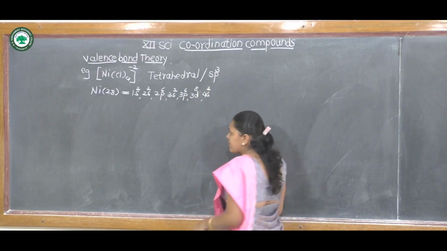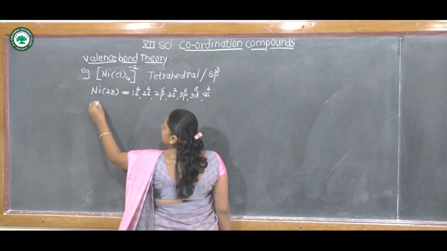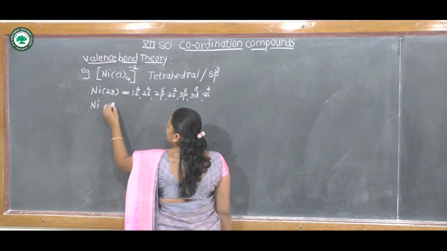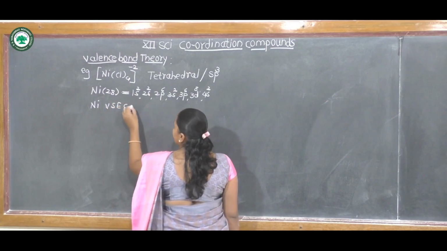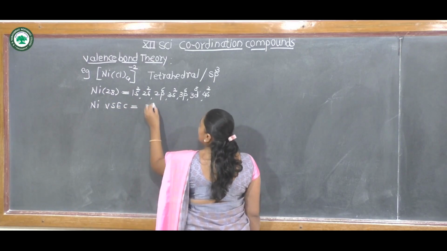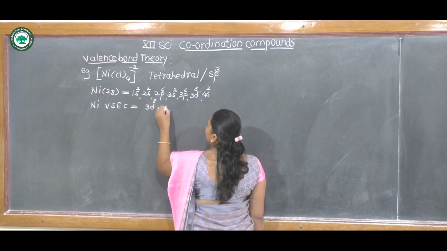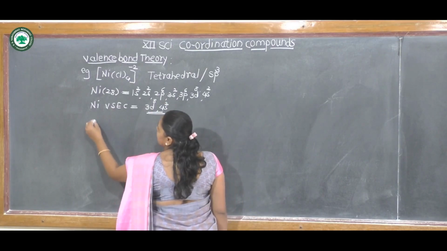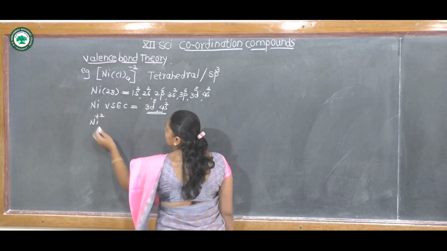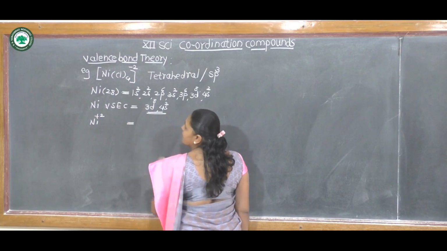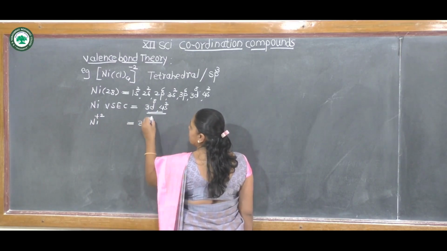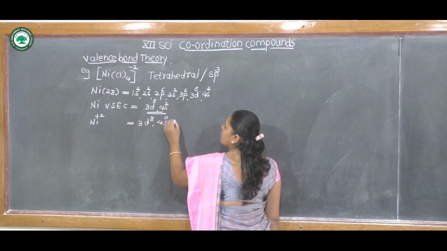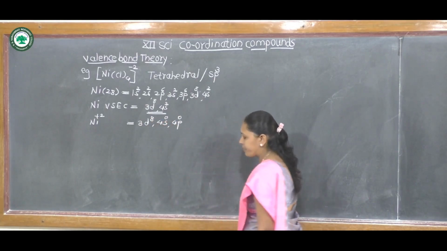Then the valence shell electronic configuration of nickel is 3d8 and 4s2. In this complex, nickel has +2 oxidation state, therefore the electronic configuration of nickel +2 is 3d8 and 4s0, 4p0.